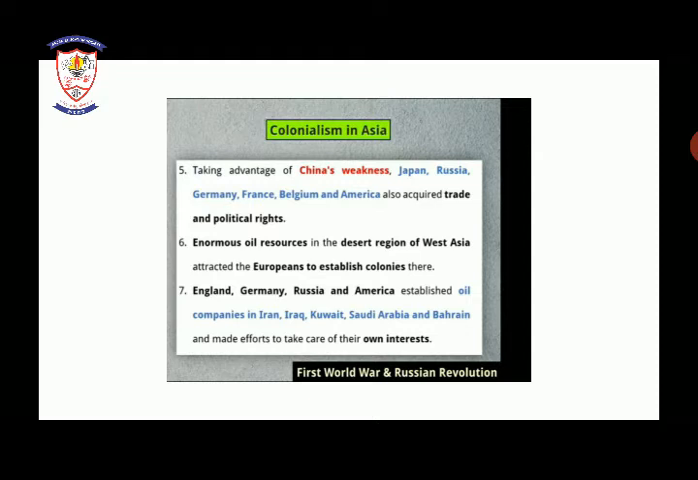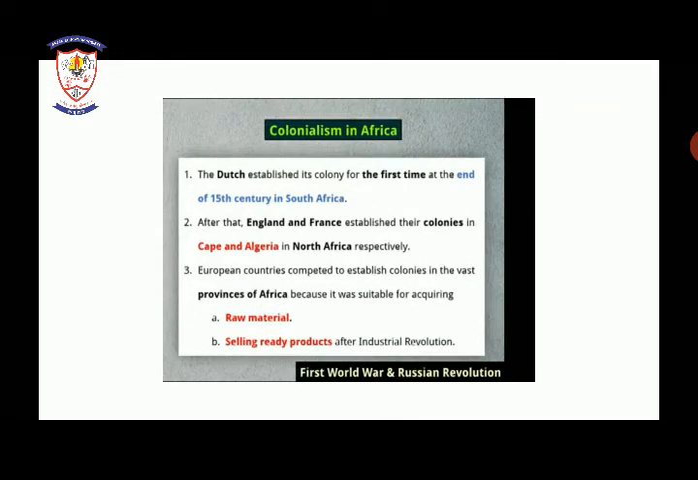Next, England, Germany, Russia and America established oil companies in Iran, Iraq, Kuwait, Saudi Arabia and Bahrain. Okay, so what happened? After seeing that in Asian countries there are enormous oil resources, England, Germany, Russia and America also established their oil companies in Iran, Iraq, Kuwait, Saudi Arabia, and Bahrain, and also made efforts to take care of their own interest. So, as we are seeing, in Asia also, the colonies of Europeans were day to day increasing. Okay, so this was colonialism in Asia.